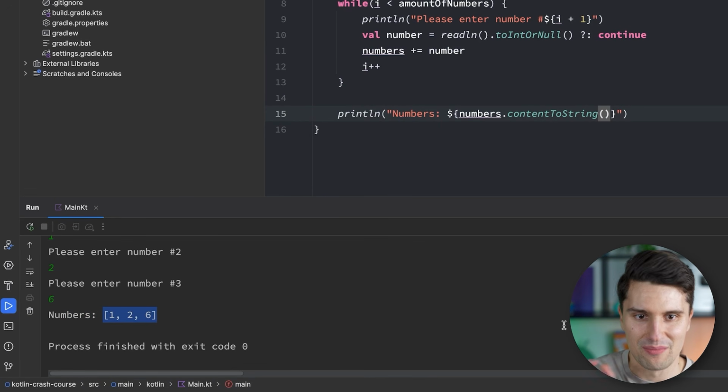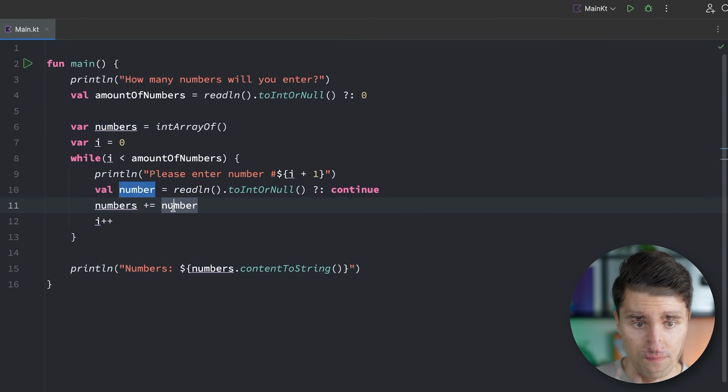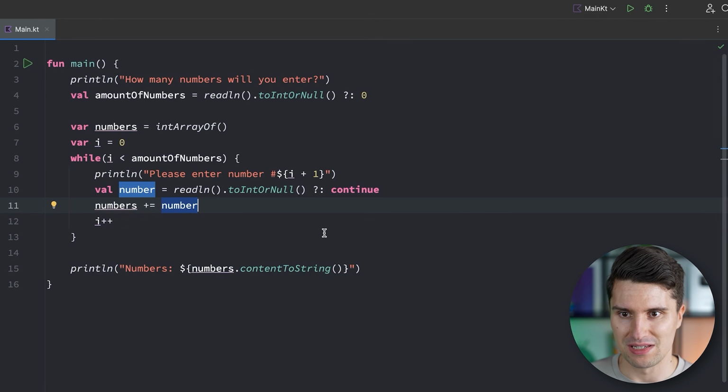That does work. But as I said, with every single call to numbers plus equals number, we create an entirely new array, which is not always very efficient. Because a single array has a fixed size, and if we want to increase the size, that means we need to allocate a new array in memory.